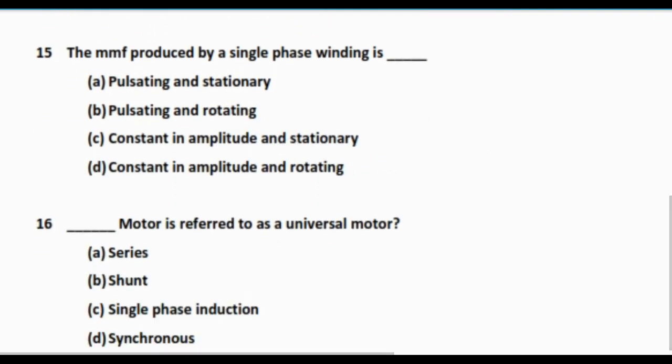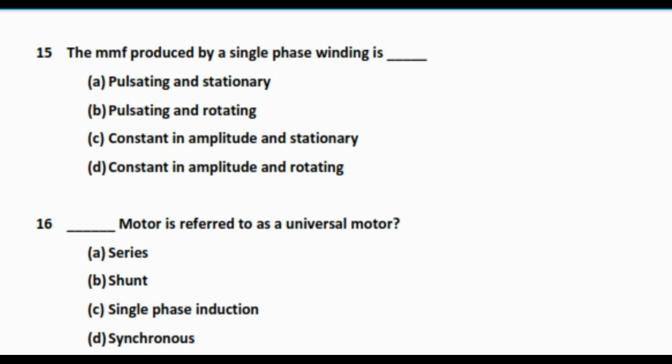So next question is, the MMF produced by a single phase winding is option A pulsating and stationary, pulsating and rotating, constant in amplitude and stationary, constant in amplitude and rotating. So this is option A, that is pulsating and stationary, not rotating.